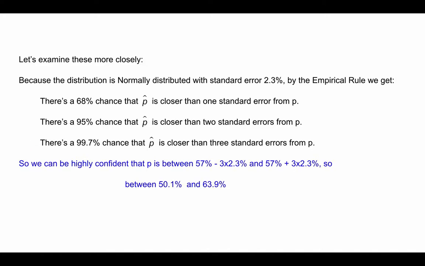We can take this even further. We can say that we're highly confident that p is between 57% minus 3 standard deviations and 57% plus 3 standard deviations.